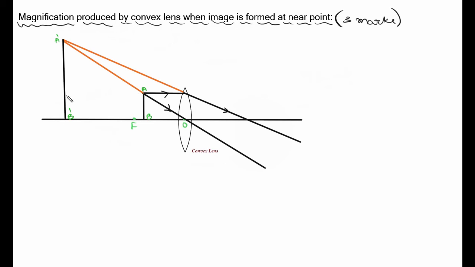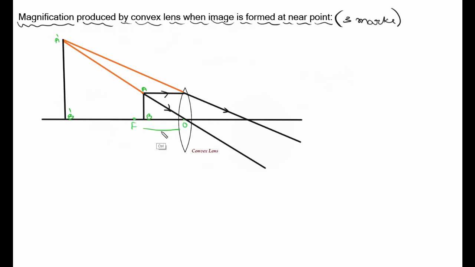So here I have placed the object, and here the formation of image has taken place, and the observer has to be very near to the lens. Once again, somewhere here the observer will be there, here or here or here. Okay, now let me take the distances.